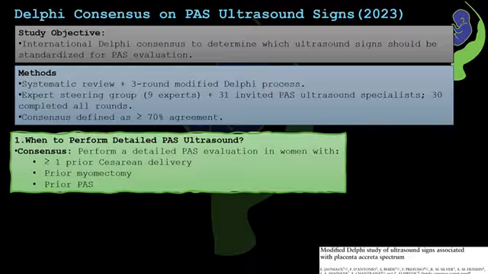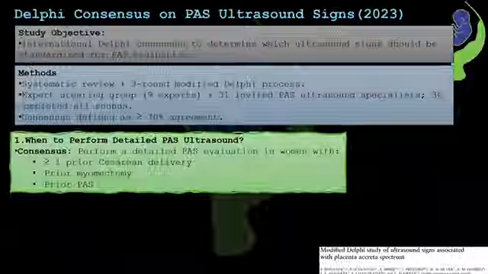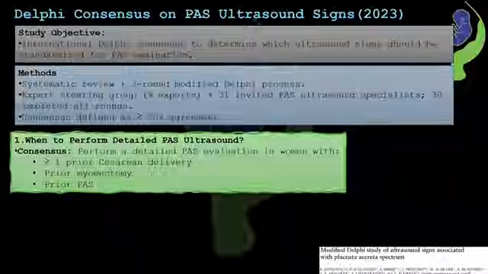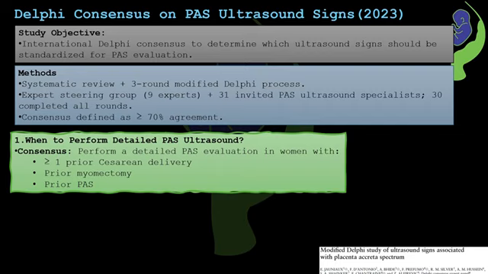Now let's move on to the results one by one. To answer the question of when to perform detailed ultrasound evaluation to rule out Accreta spectrum, the consensus was that equal to or more than one history of prior cesarean delivery, or history of prior myomectomy, or history of prior Accreta spectrum were all the indicators to do the detailed Accreta spectrum evaluation.